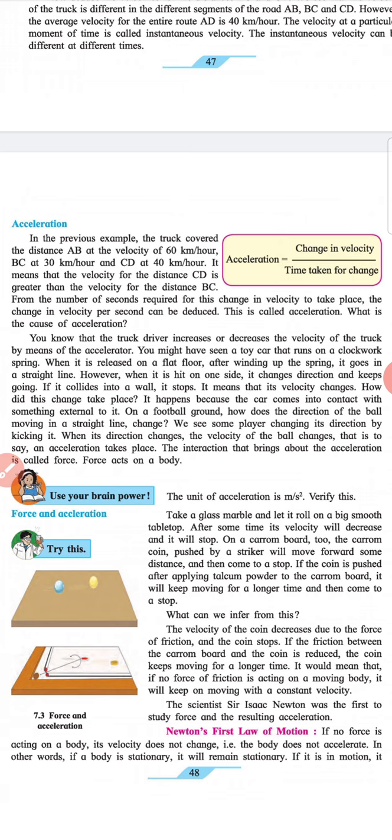From the number of seconds required for this change in velocity to take place, the change in velocity per second can be deduced. This is called acceleration. What is the cause of acceleration? Acceleration is equal to change in velocity divided by time taken for change.